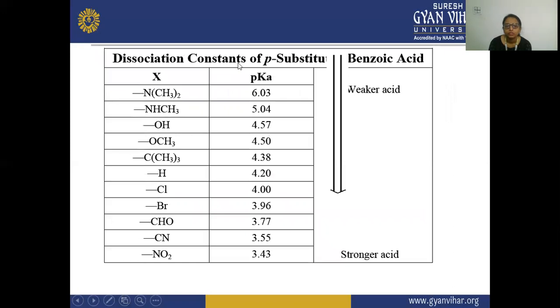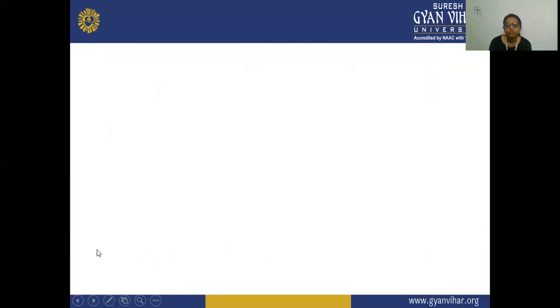Next is your dissociation constant of para substituted benzoic acid. So here you can see if this column is moving from up to down, then these are becoming a stronger acid. If nitro is attached, then it is a strong acid. If these electron donating groups are attached, then it is a weak acid. And these are the electron withdrawing groups which are making it more acidic.